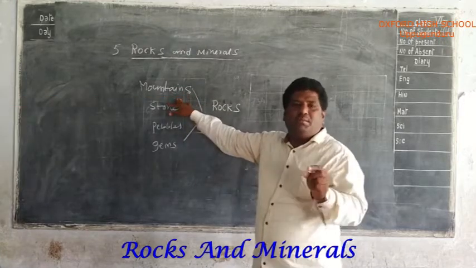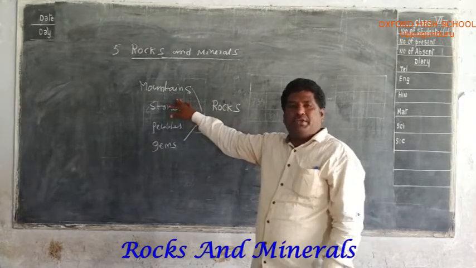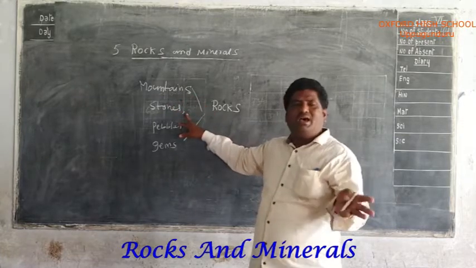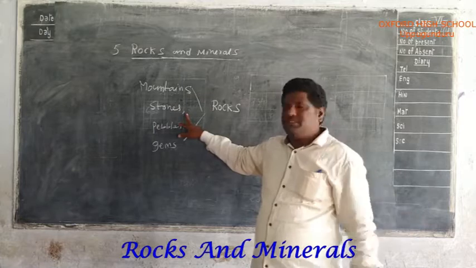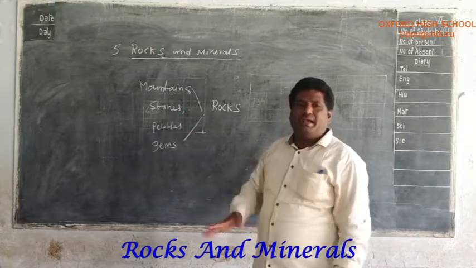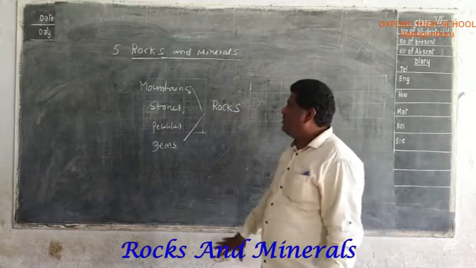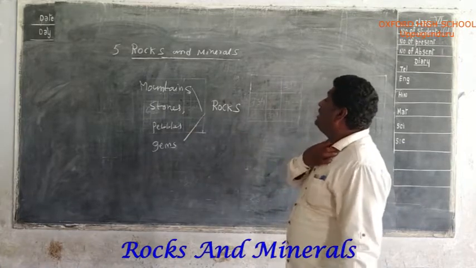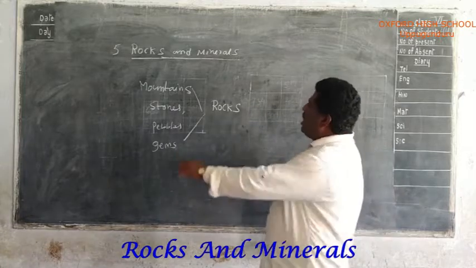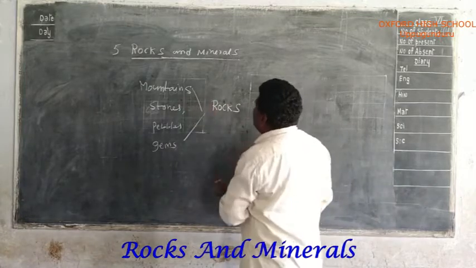For example, the Himalayas and Everest are mountains. Stones, we see numbers of stones in our surroundings. Next, pebbles and gems. Gems means diamond, Kohinoor, diamonds. These all came from the rocks.